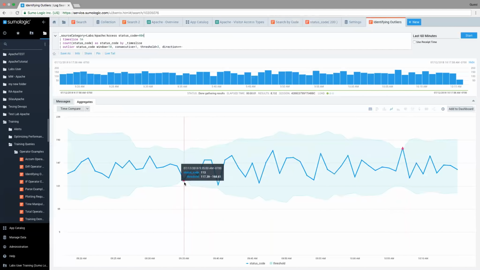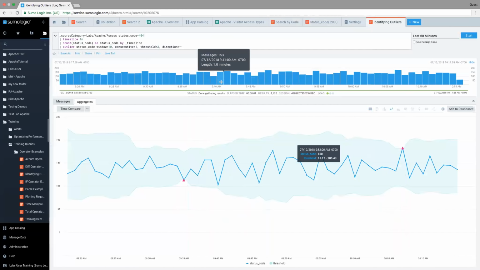Now, in my mind, looking at this set of data, the fact that there were fewer 404s, fewer failed connections than expected, is kind of a good thing. It's a good problem to have. And so I don't really want to see when it's underneath. I only want to see when it's exceeding what is expected.